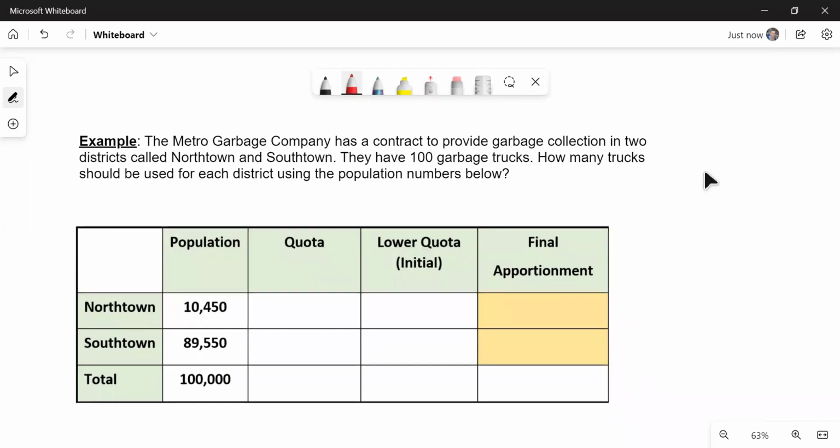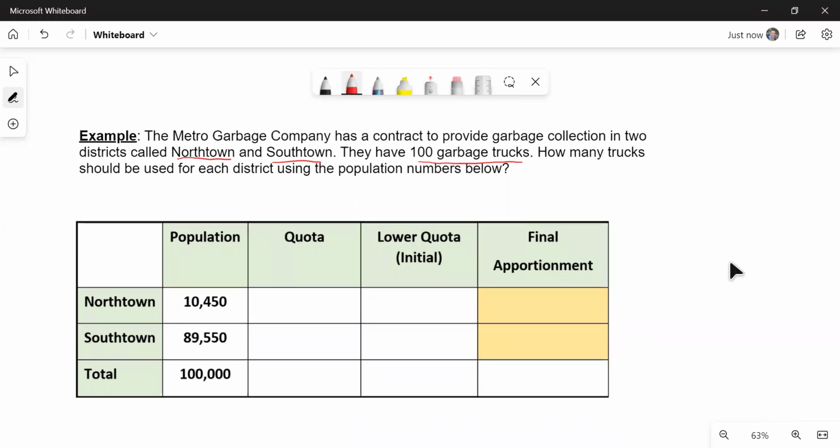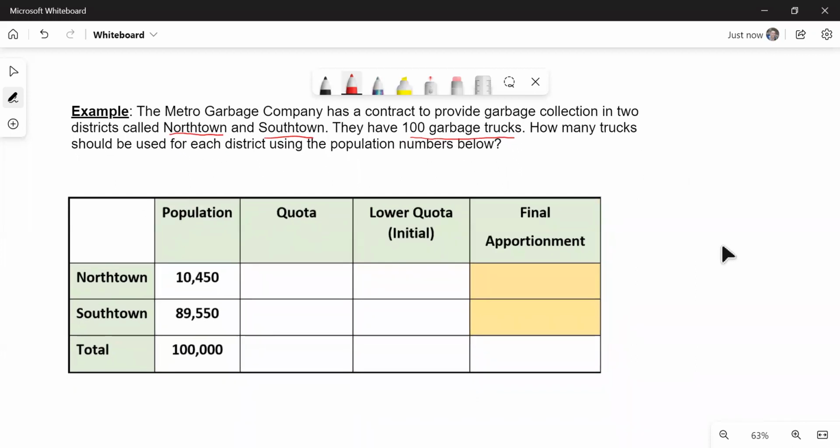The Metro Garbage Company had a contract to provide garbage collection in 2 districts called Northtown and Southtown. All right, you can see their populations below. Northtown is smaller than Southtown. They have 100 garbage trucks. Well, it doesn't make sense to give 50 and 50 when you have many more people living in Southtown. So how many trucks should be used for each district using the population numbers below?